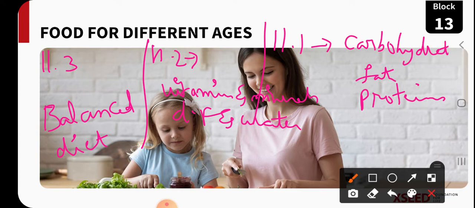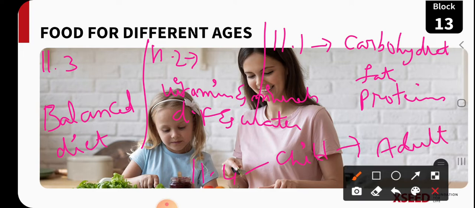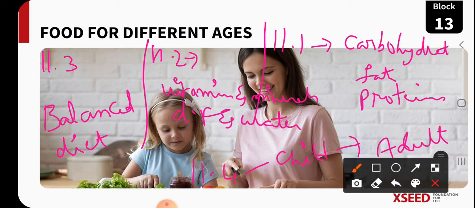So now in our today's LP, that is 11.4, we are going to learn about the food that is to be taken at different ages, that is in children, adults and even old age people. So different age groups we will observe in humans.